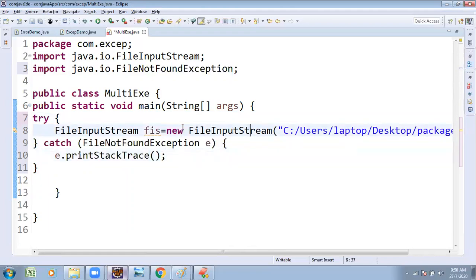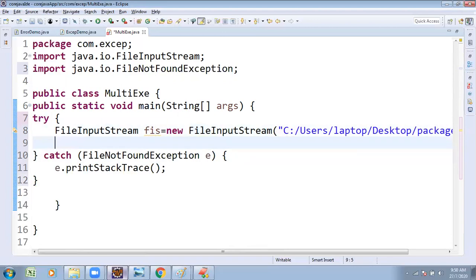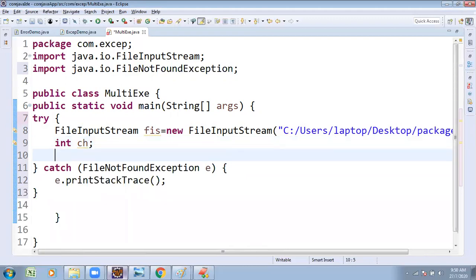After reading that file, I wanted to print the data to my output. From that point of view, I am going to take int ch, because I wanted to read the whole file data character by character.